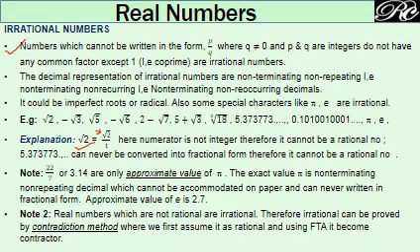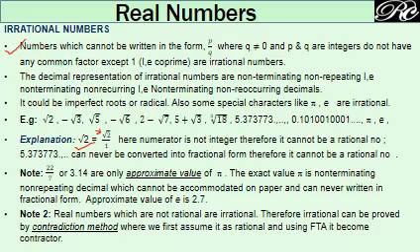Please note that if you write this root 2 in this form, say root 2 by 1, then it is not in the form of a fraction, because for a fraction both the numerator and denominator should be integers, but here root 2 is not an integer, though the denominator is an integer. That's why root 2 cannot be a rational number. If you take a decimal like 5.373773777, it will continue, it will never end.